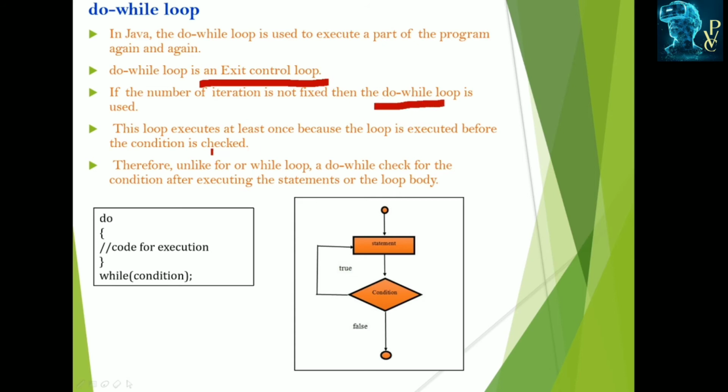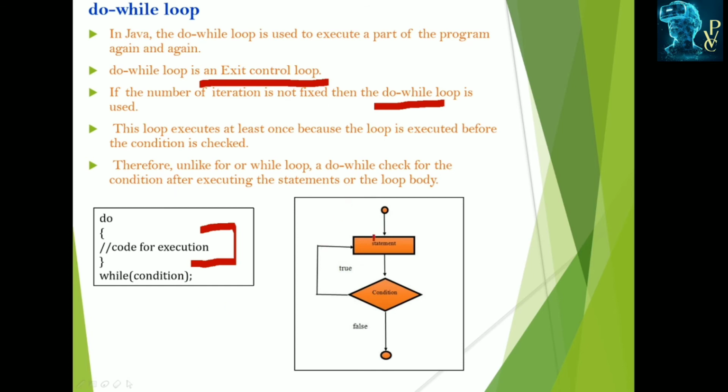While and do while are the same, but the only difference is that in the while loop the condition is checked first, and in the do while loop the condition is checked at the end. So it is called the exit controlled loop. That means the entire loop executes at least once, because the loop executes first and after that it checks the condition. If it is true, it enters into the loop again. If the condition is false, it exits from the loop.